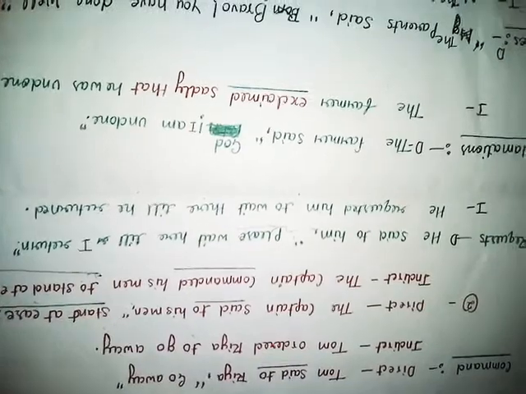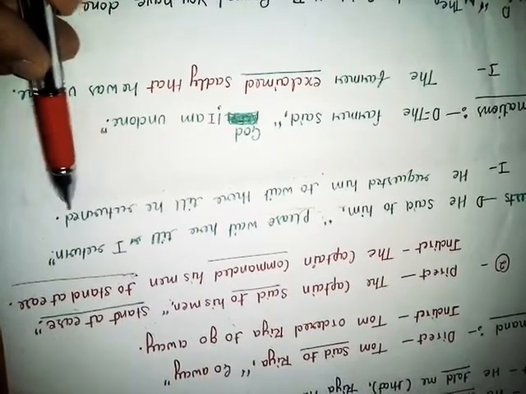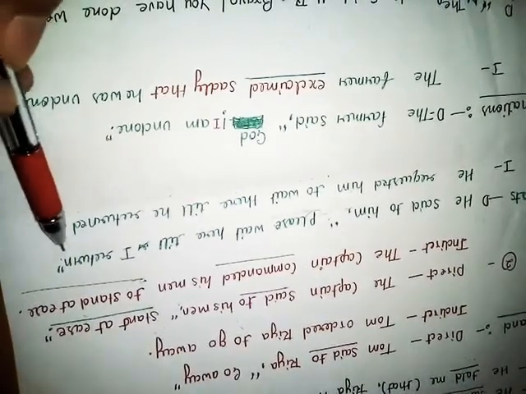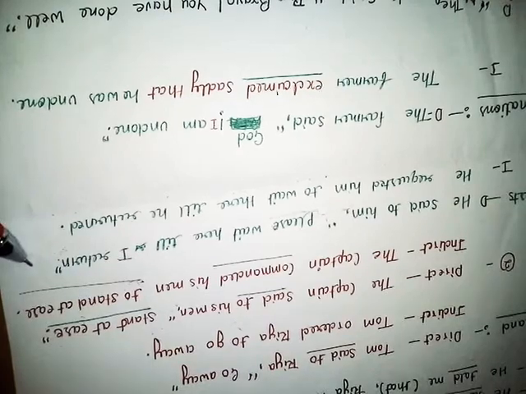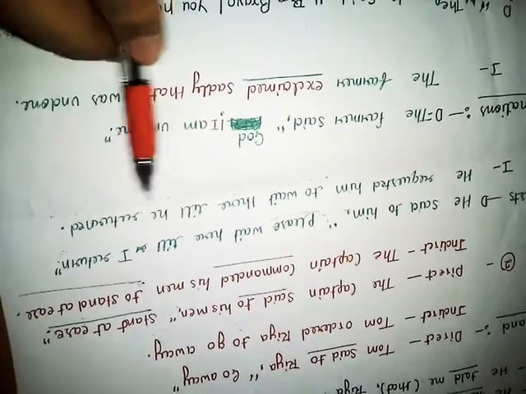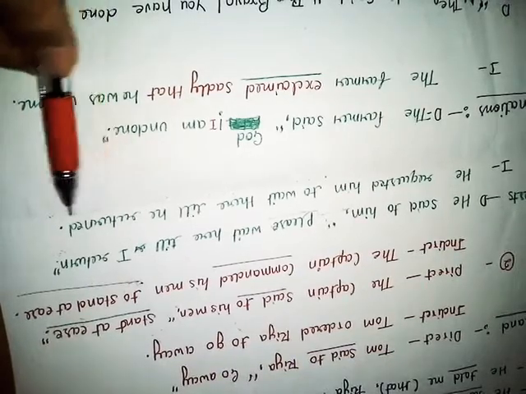Returned. Friend, till he returned. We are using the second form of the verb, returned. Why? Because this is a sentence of simple tense, a sentence of present indefinite. While converting direct to indirect, simple present becomes simple past. So in simple past we are supposed to use the second form of the main verb. That's why, friend, we are using returned here.